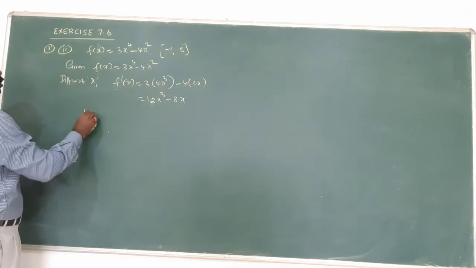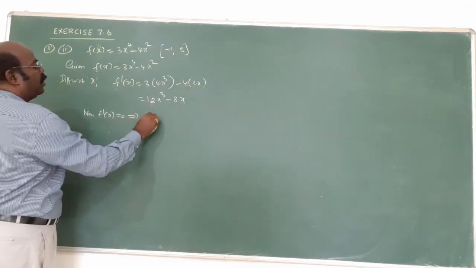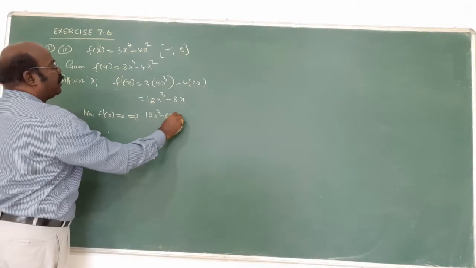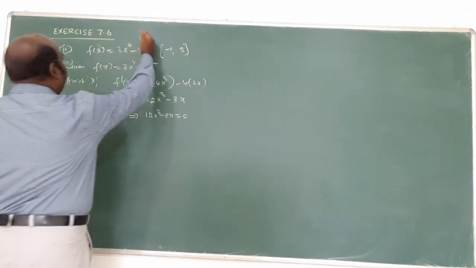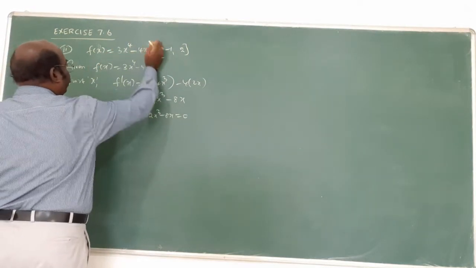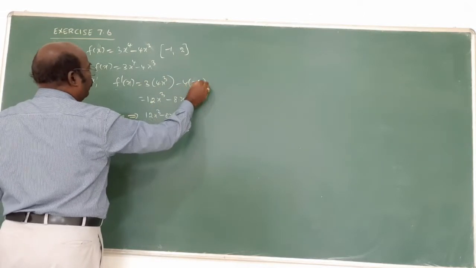Now what I told you? The first derivative equal to 0 implies 12x cube minus 8x equal to 0. Am I right? Now out of these two terms, which is common? The question is here, not x square, x cube but 2. What is the answer here? 3x square. Am I right?